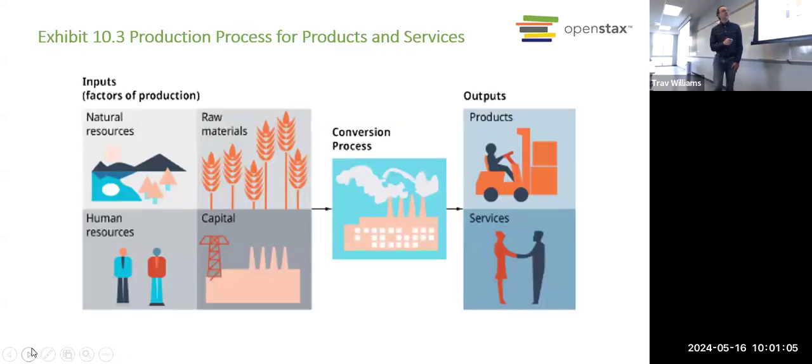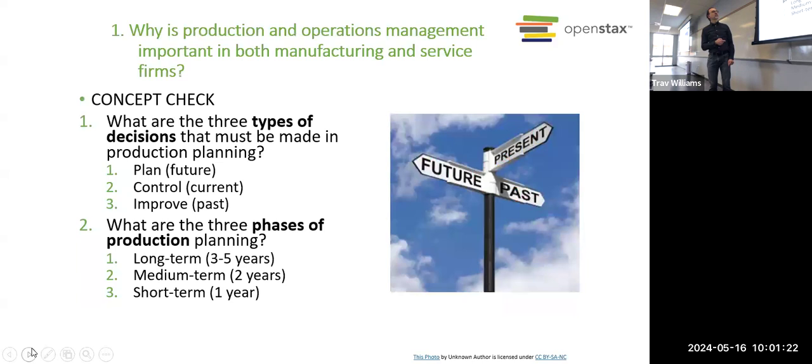Okay. We talked about how all businesses have to take inputs, turn them into outputs, right? And operations is how you do that. How do you take those raw materials, labor, whatever they are, turn them into your products and services, and actually get them to your customers? We talked about how that involves planning for your future production, controlling your production as it's happening, and then evaluating to figure out how to improve it.